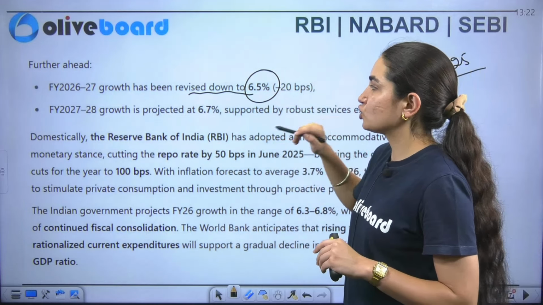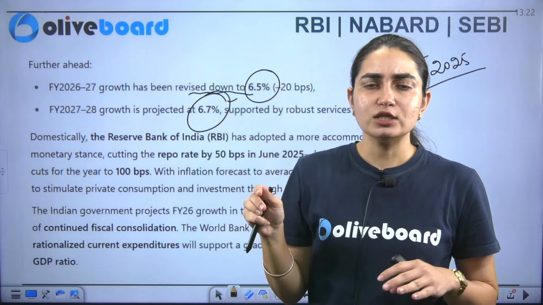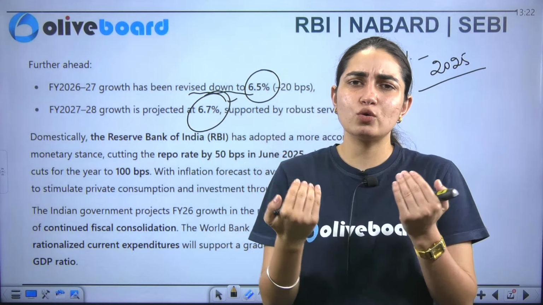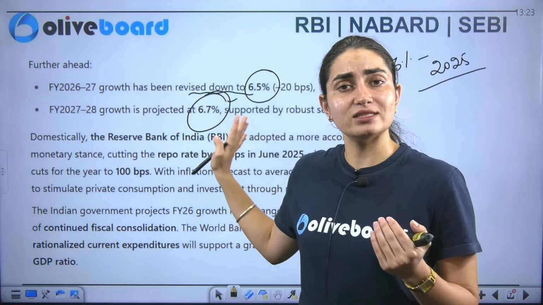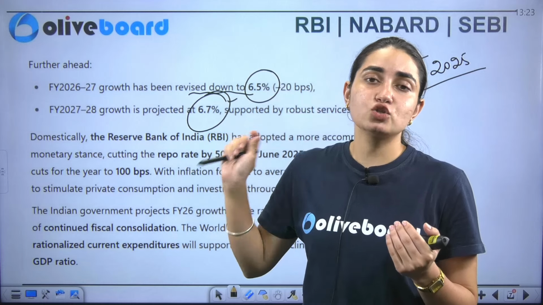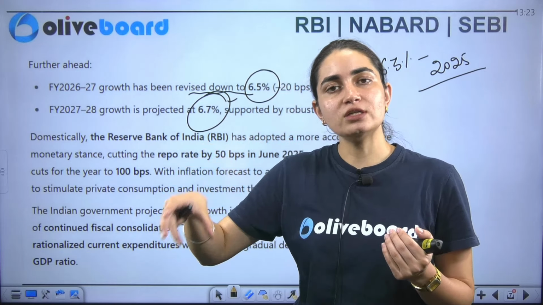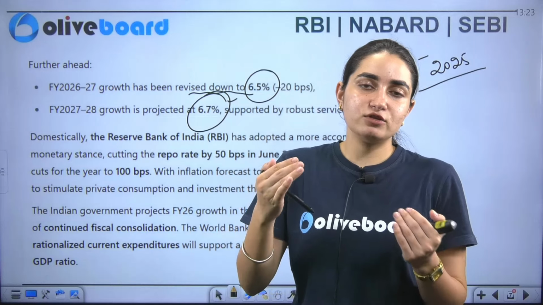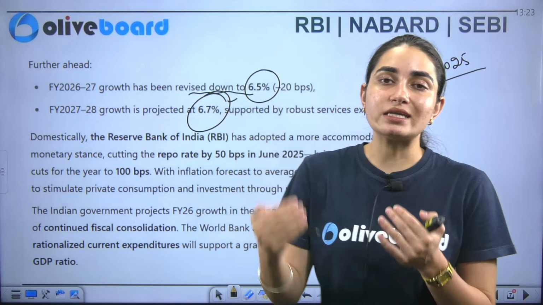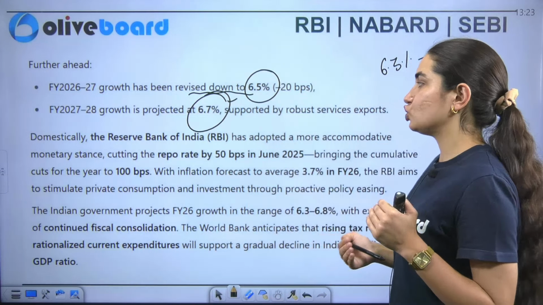Consider that previously 6.7 was the case for this year, but now it has been pushed out and targeted to 27-28. So all those situations have been a little imbalanced. Now, this is not the accurate one, as in this is not the fixed one. If the situation changes, if it gets worse, of course there will be a decrease. If the situation gets better, there will be an increase in the numbers as well as the percentage.